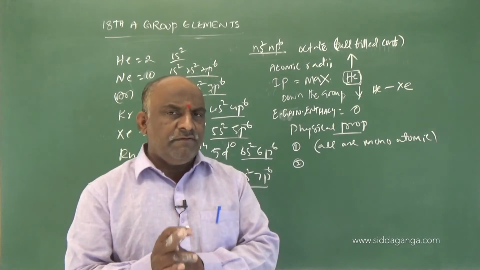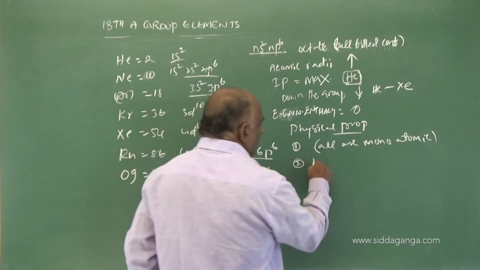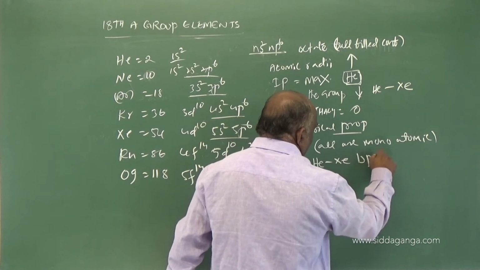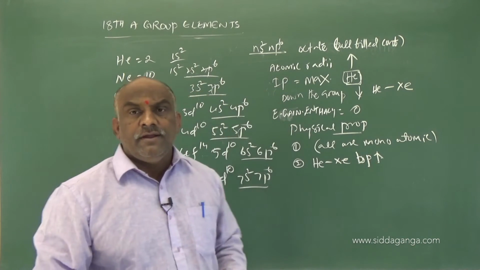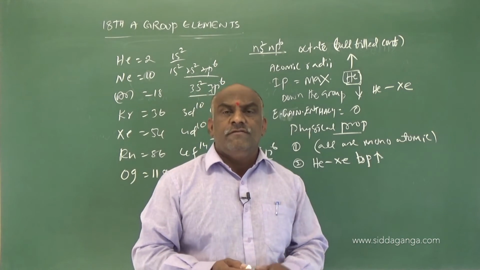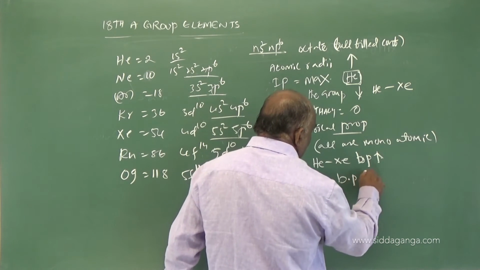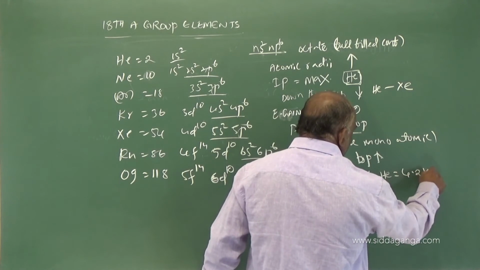This point is very important from a competitive point of view. From helium to xenon, boiling point increases. So which one has the least boiling point? Helium, the very least boiling point. Make a note: the boiling point of helium is 4.2 Kelvin.